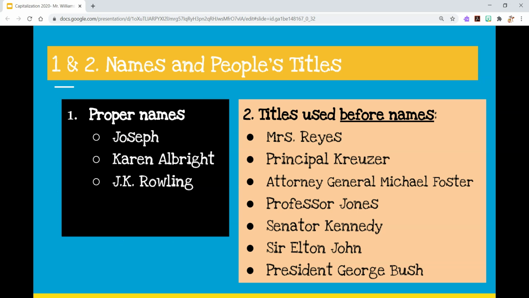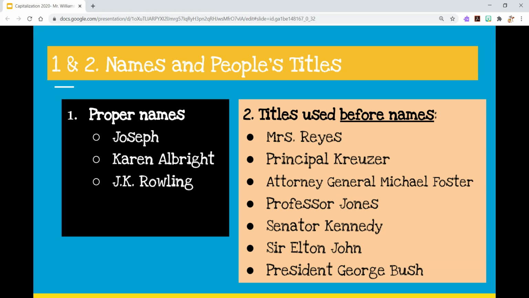So one of the first and most common ones here for proper nouns is going to be names and people's titles. So when you're talking to someone whose name might be Joseph, Karen Albright, J.K. Rowling, you're going to capitalize those. Those are people's names. And likewise, if someone has a title to their name, your teachers are a great example, whether it's Mrs. Reyes or a Mr. or a Miss or a doctor, you're going to capitalize that if it's in front of someone's name.